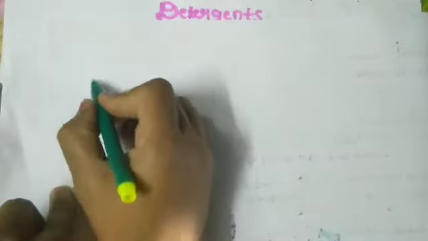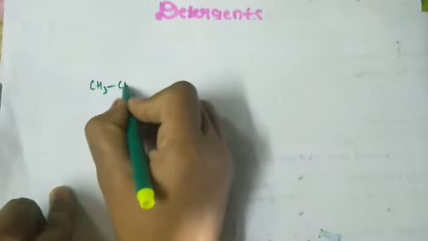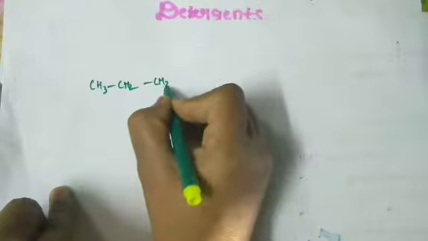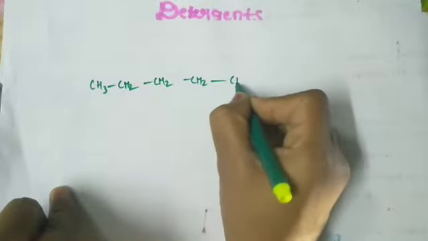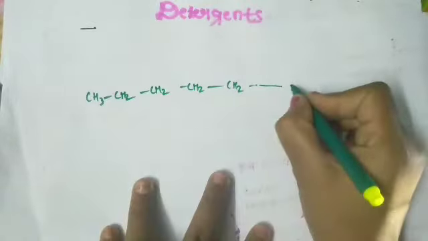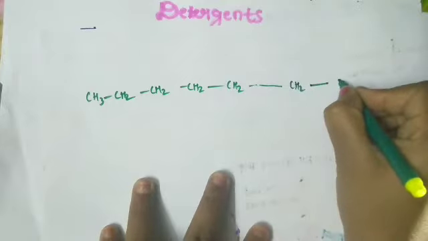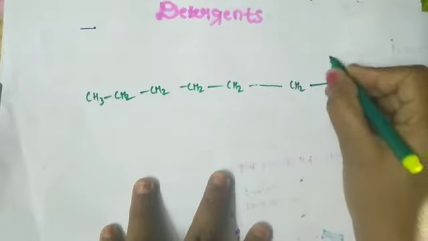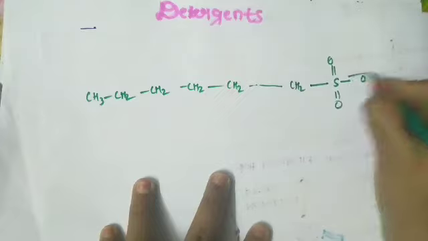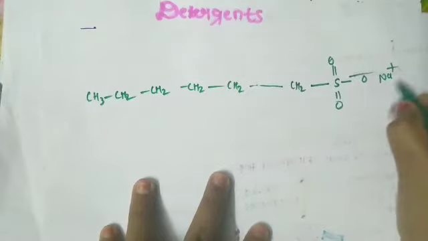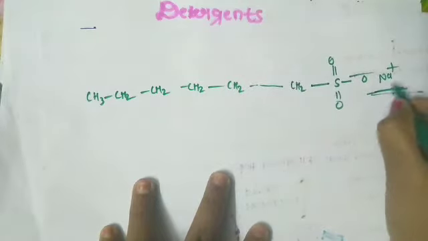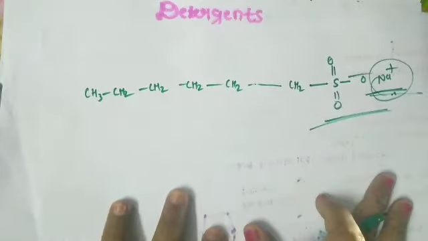So see here: CH3, CH2, CH2, CH2 continuing, and here CH2, S double bond O, O minus and Na plus. It is the sodium sulfonate group.